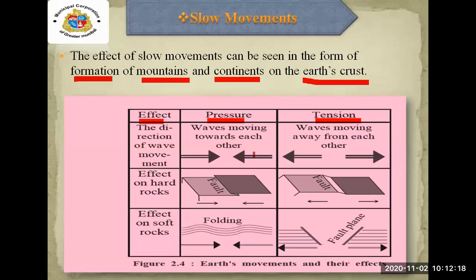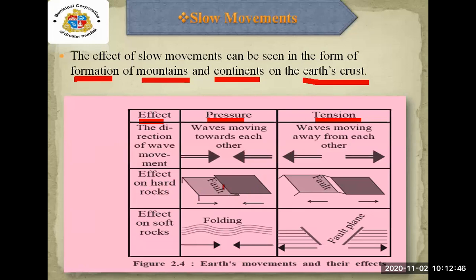When the waves move towards each other in opposite directions, what will form? You can see the second column, the effect on hard rocks. You can see the fault over there.